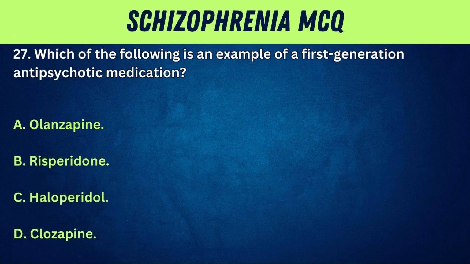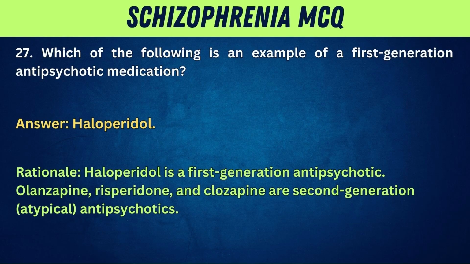27. Which of the following is an example of a first-generation antipsychotic medication? A. Olanzapine. B. Risperidone. C. Haloperidol. D. Clozapine. Answer: haloperidol. Rationale: haloperidol is a first-generation antipsychotic. Olanzapine, risperidone, and clozapine are second-generation, atypical, antipsychotics.